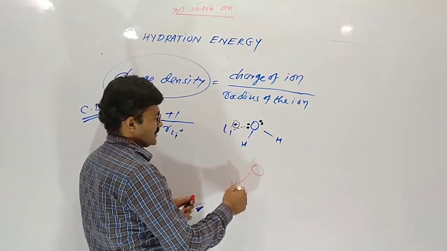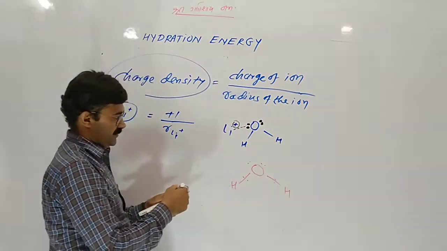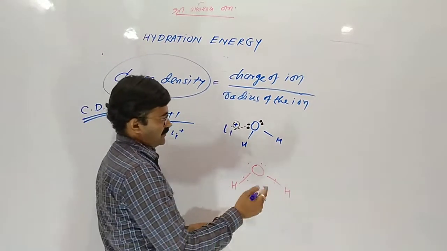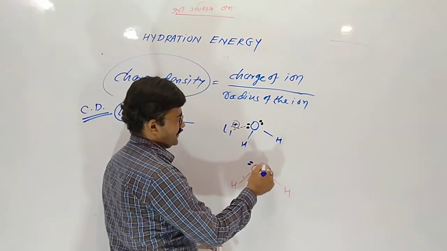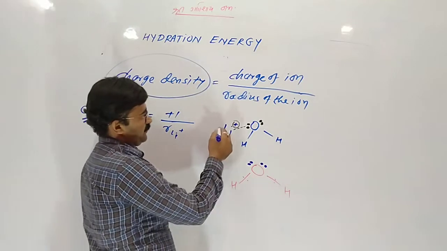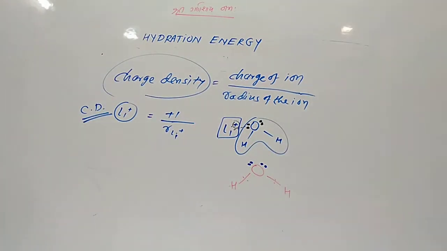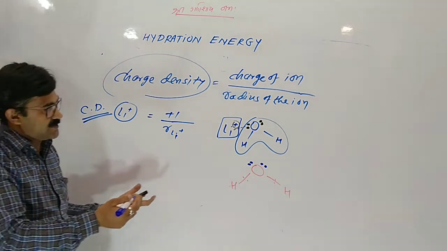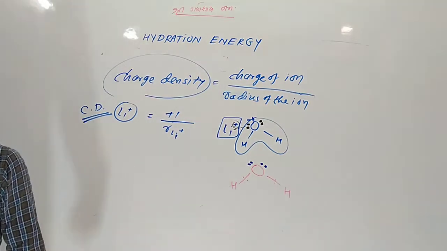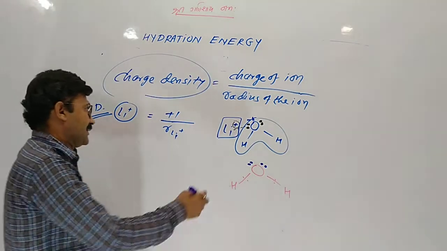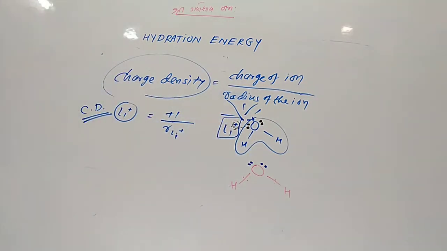Oxygen has 6 electrons, of which 2 are bonded and 4 remain. These 4 electrons are negatively charged, so they attract with the positive charge of lithium. The positive charge and the negative charge give polar attraction, and due to polar attraction energy will be liberated. Yes, that is called hydration energy.